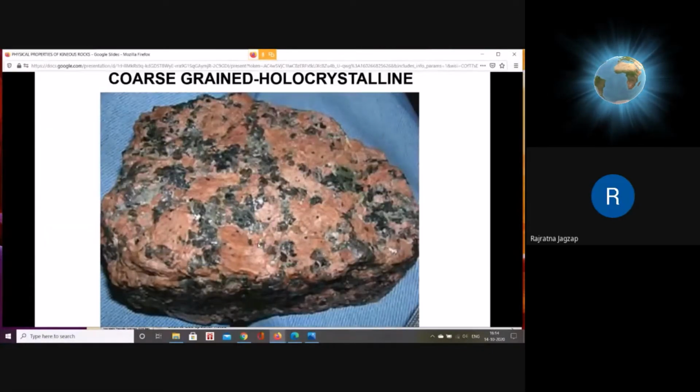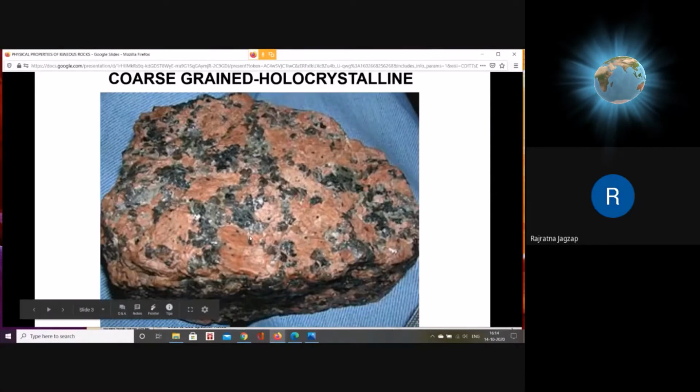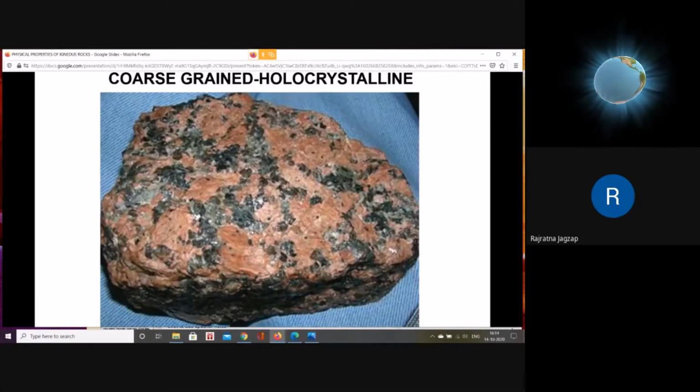This is how the coarse-grained rock looks. This is the photograph of granite. You can mark out the pink colored orthoclases present in it, and also you can mark out the quartz present in it. So the other minerals which are not pink colored are all quartz. So a coarse-grained rock appears like this, and we call this coarse-grained holocrystalline rock.